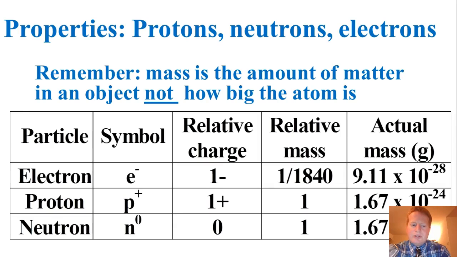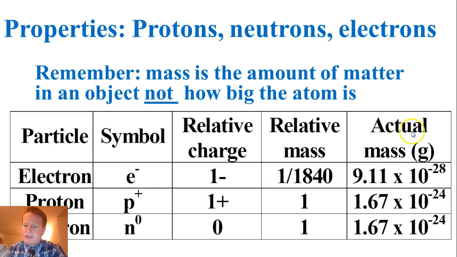So here is a chart of what that looks like. As far as the relative charge goes, electrons have a -1 charge, protons have a +1 charge, and neutrons have no charge. For symbols, you're going to want to know these too. The symbol scientists use to represent an electron is e to the -1. A proton is p to the plus, and a neutron is n to the 0. So it's just the letter it starts with and then the charge.